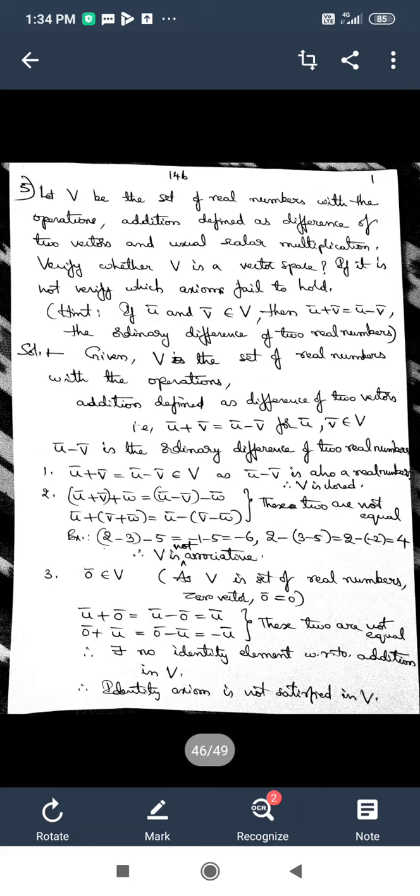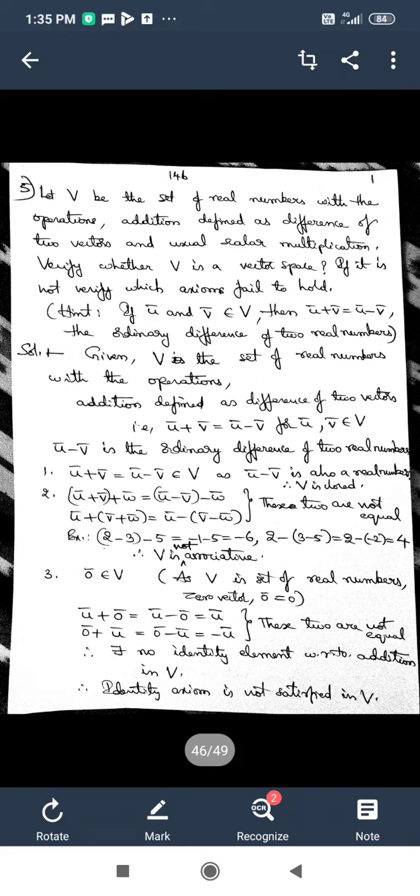If it is not, verify which axioms fail to hold. So you should be able to give one or more axioms which fail, so that V can't be